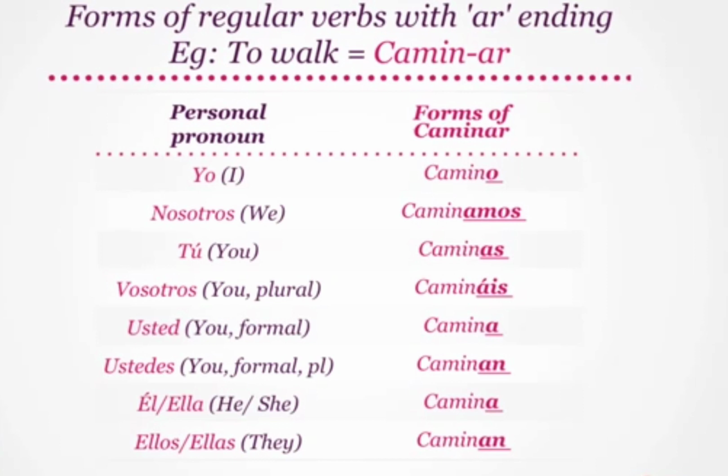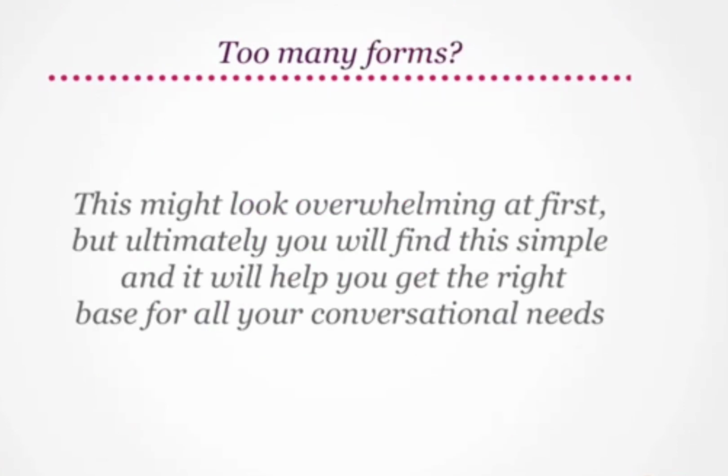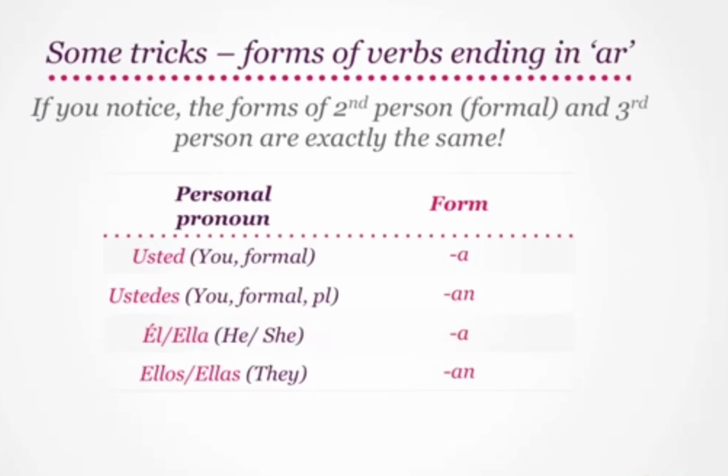And for ustedes, which is the formal and plural form of you, we use caminan. With él or ella, which means he or she, caminar changes to camina. And lastly, for ellos or ellas, which means they, the form is caminan. All these forms may look overwhelming at first, but ultimately you will find this simple and it will help you get the right base for all your conversational needs. Here are some tricks to help you remember these forms. If you notice, the forms for formal form of second person and third person are exactly the same.